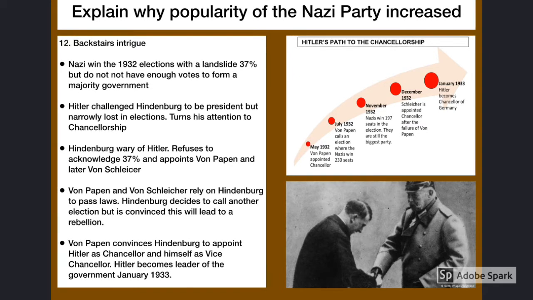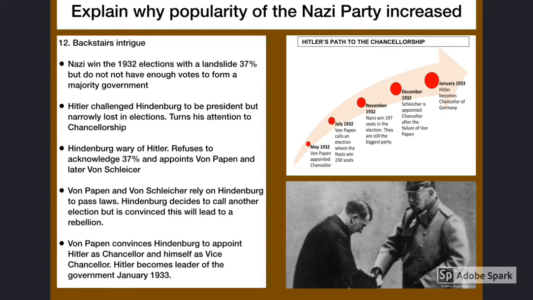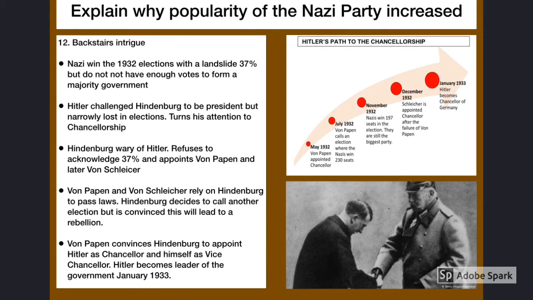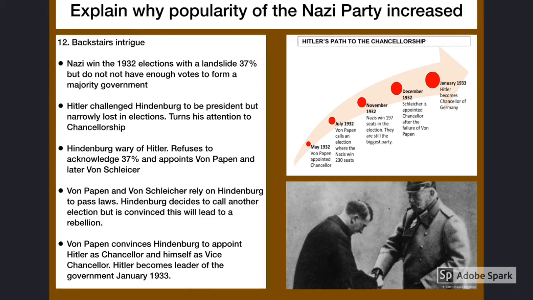Members of the Reichstag eventually had a vote of no confidence in von Papen, and he was replaced by a similar right-wing leader known as von Schleicher. He again experienced similar problems, couldn't get any of his laws passed, and he was forced to resign. Hindenburg was left with no choice now but to appoint Hitler as Chancellor, hoping that appointing von Papen as Vice-Chancellor, the two would be able to control Hitler and the Nazis.